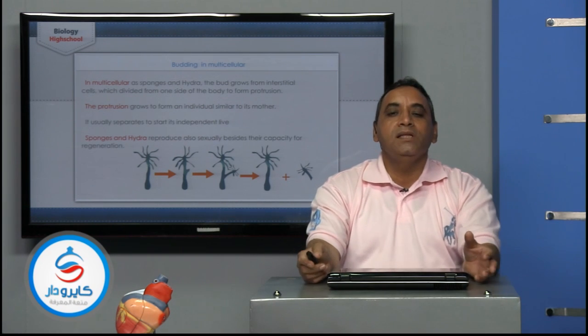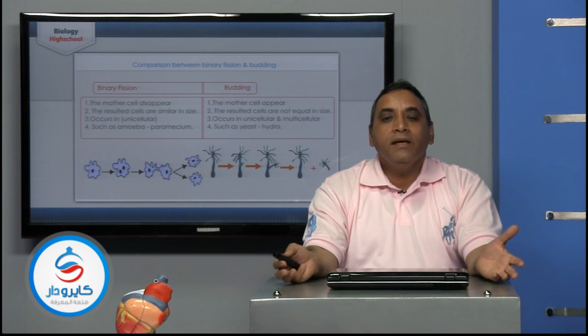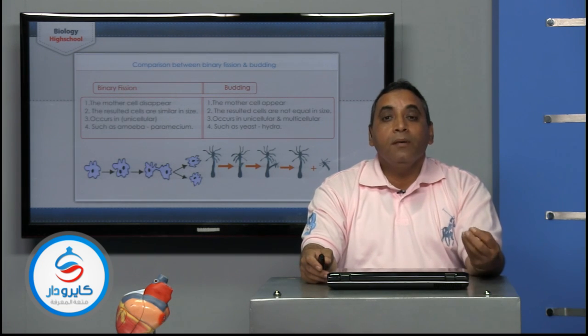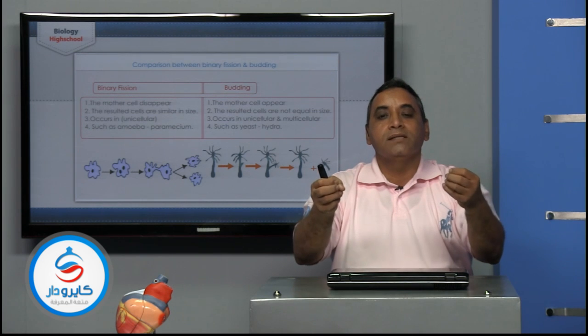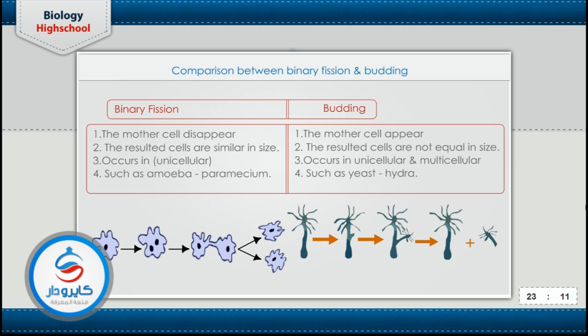So what's the difference between budding and binary fission? In binary fission, the mother cell is divided into two cells. The mother cell disappears because it divided into two cells similar to each other. The big mother cell divided into two, so there is no mother cell left, which is why we consider that the mother cell disappears in binary fission. But in budding, the big cell is the mother cell, and the bud is a very small cell attached to the mother cell, or a very small body attached to the mother's body.